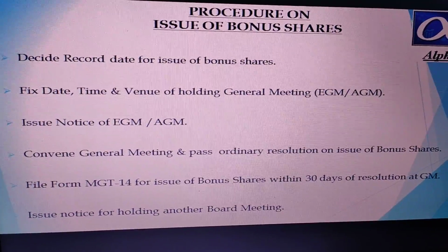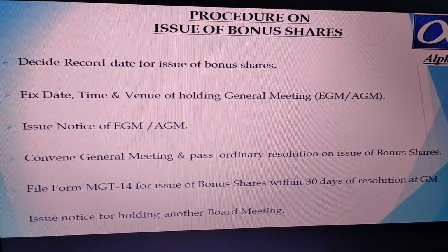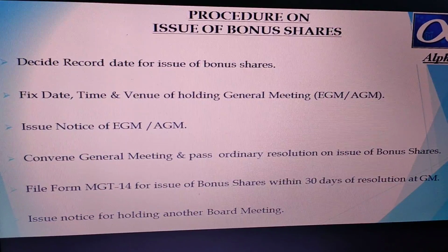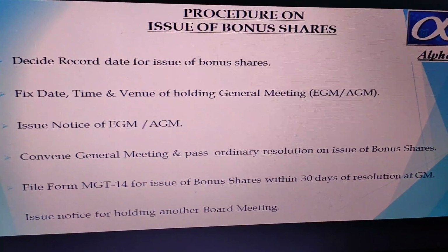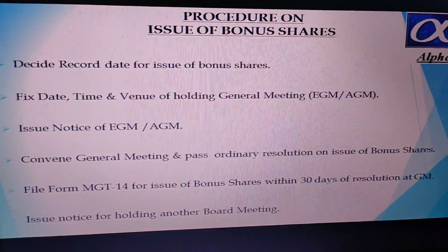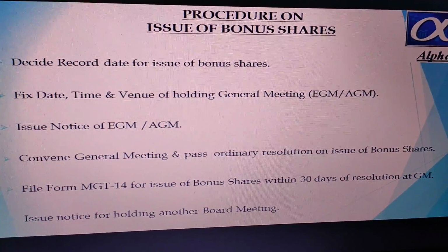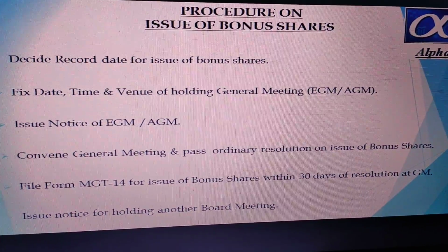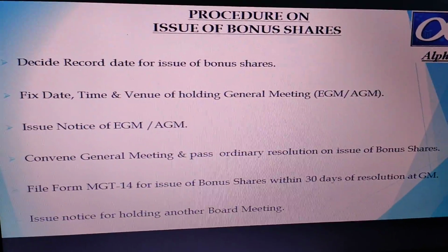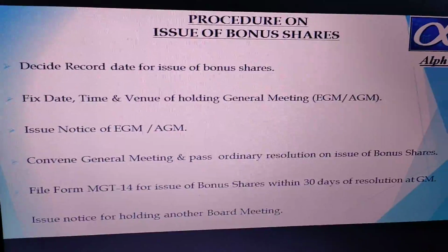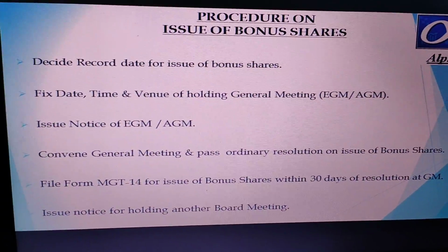from the stock exchange, right? So you give a record date. Let's assume today is 13th June, so 15th June you keep a date, and as on 15th June, whoever are the shareholders as on that day, you will freeze that list of shareholders, and those shareholders will be entitled for the bonus shares of the company. So that is one point.